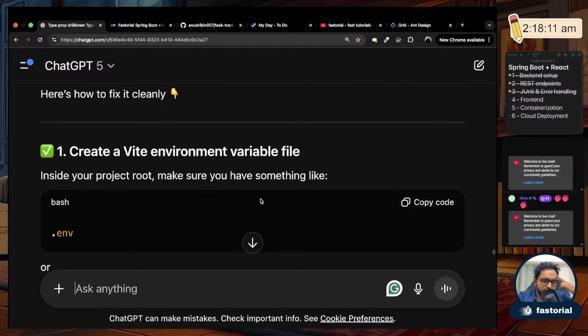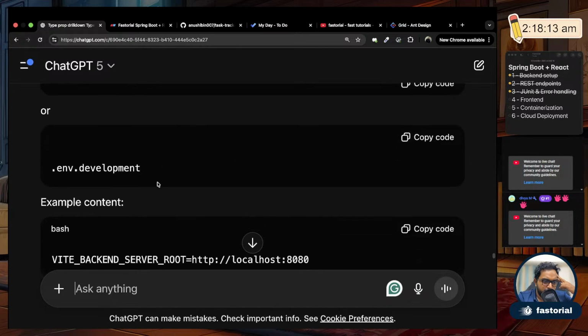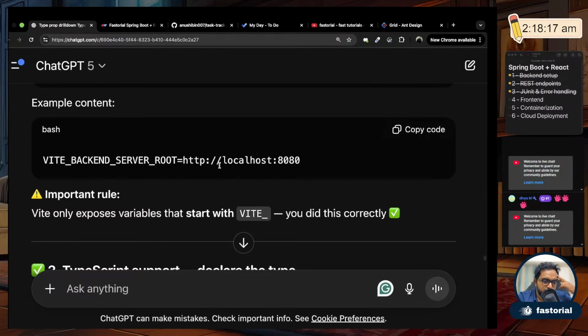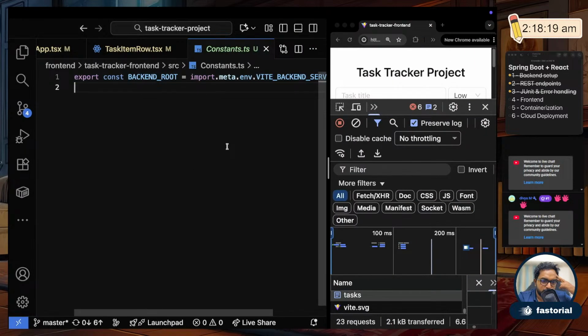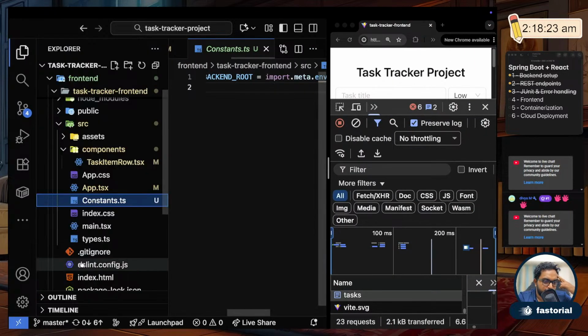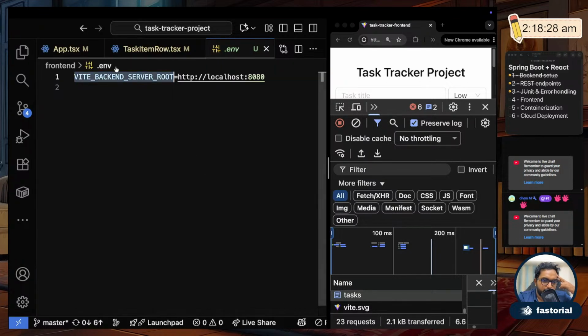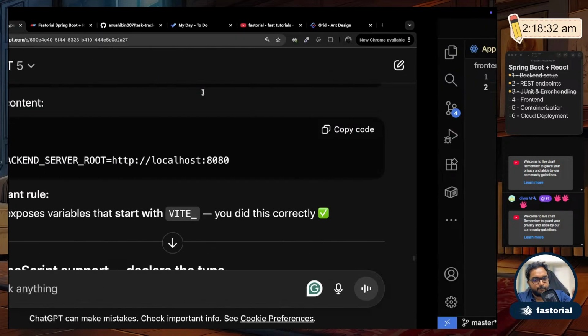Inside a project root, make sure you have something like .env or .env.development. Yeah, so then I put backend underscore VITE underscore backend underscore server root. That's what I did, right? VITE underscore backend underscore server root. Where is my env file? Right? It's localhost 8080. Okay.